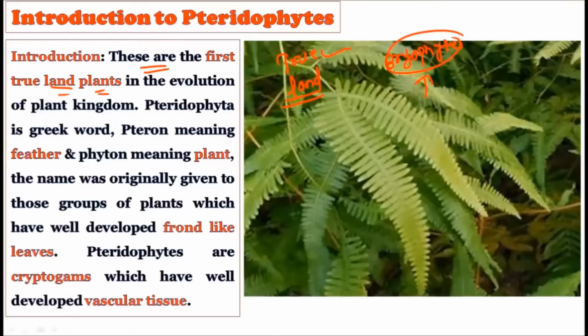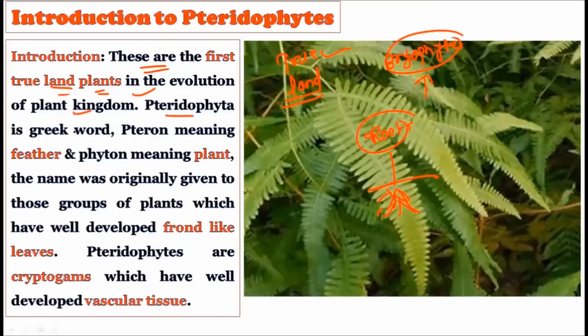But the first plants that were independent of the water bodies are the pteridophytes, and that is why we call pteridophytes the true land plants, because they possess well-developed systems of roots and they can absorb the water from the soil. So they don't require the water bodies for their supply of water, and that is why these pteridophytes can live on the land. But on the other hand, the bryophytes do not possess any type of root, and hence they have to live in or around the water areas in order to absorb the water. Right. So these are the first true land plants in the evolution of the plant kingdom.